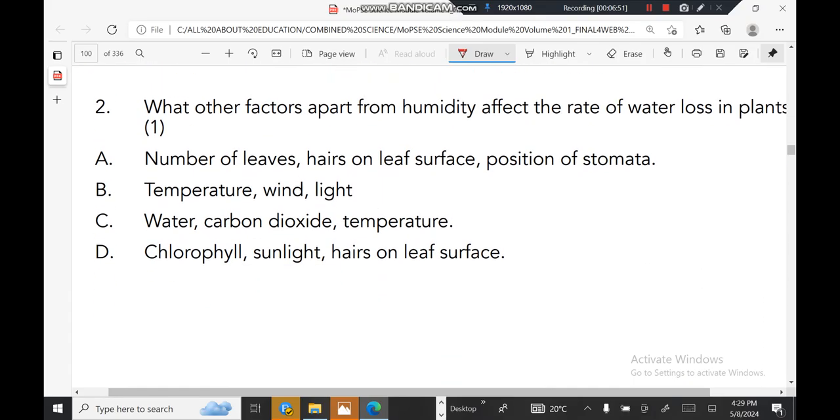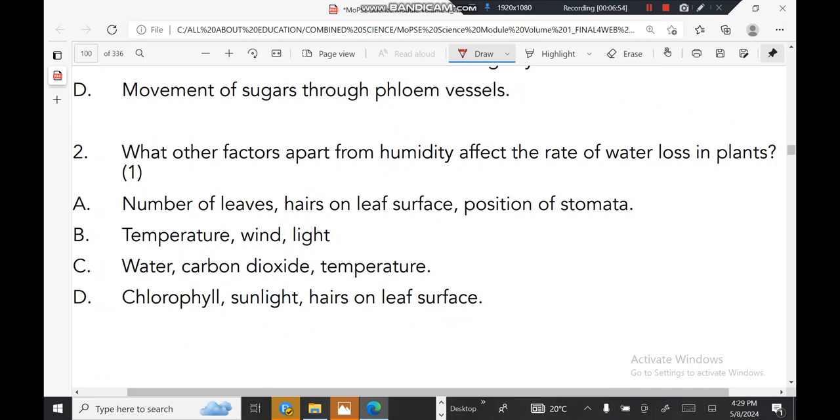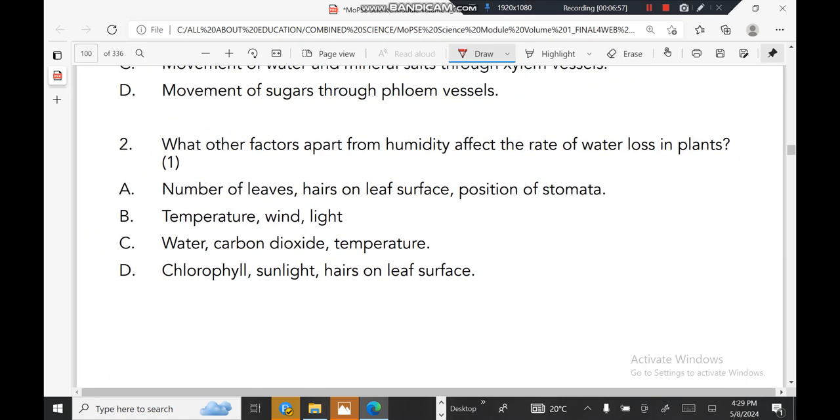What other factors apart from humidity affect the rate of water loss in plants? Humidity does affect it, but what other factors apart from that one? Number of leaves affects it. Hairs on the leaf surface affect it. Temperature, wind and light affect it. Water, carbon dioxide and temperature, water affects it. Chlorophyll, sunlight, hairs on the leaf are affected. So the correct answer is B.